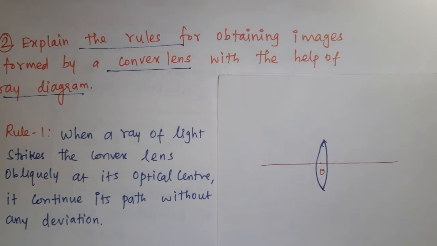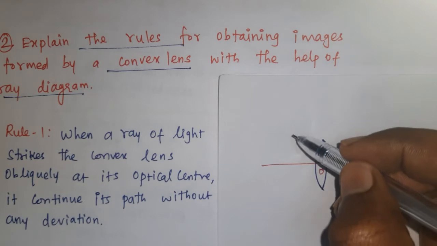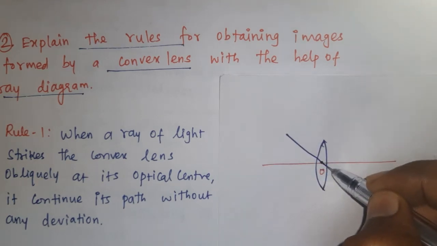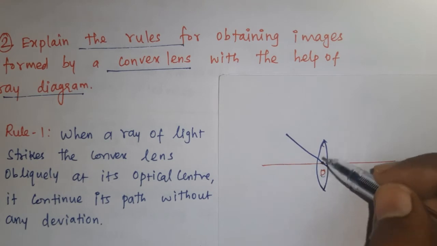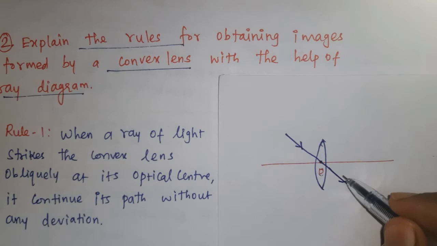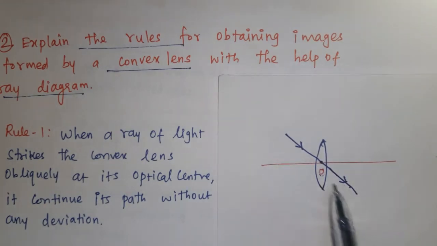When a ray of light strikes a convex lens obliquely, obliquely means inclined, at its optical center, it continues its path without any deviation. So simply you can understand, when a ray of light passes through the optic center of the convex lens, it won't deviate.